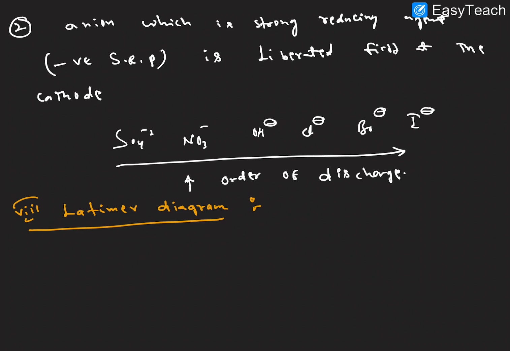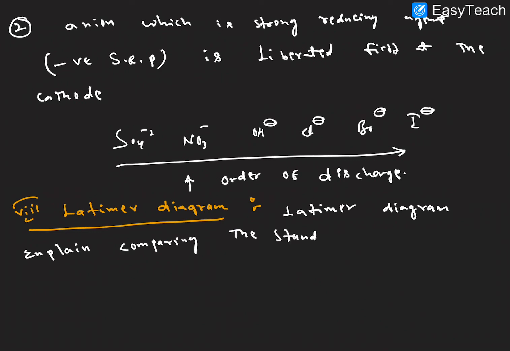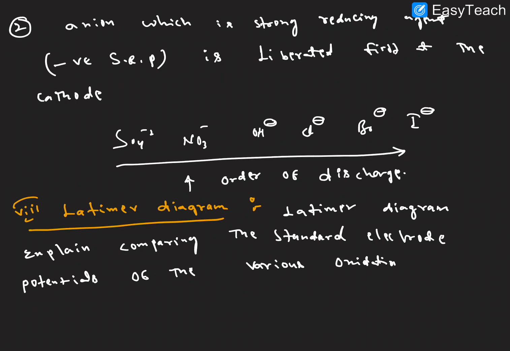The Latimer diagram explains by comparing the standard electrode potential of the various oxidation states of the element. I hope it is clear.